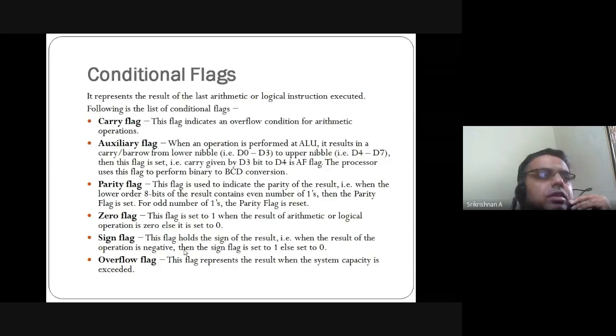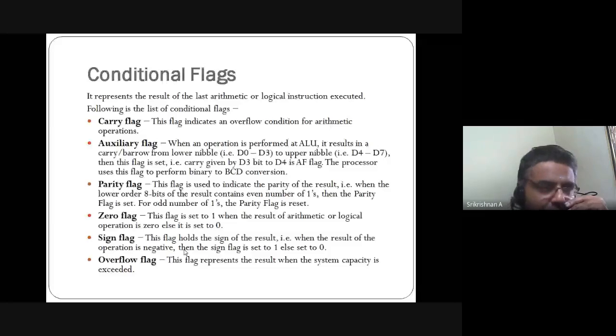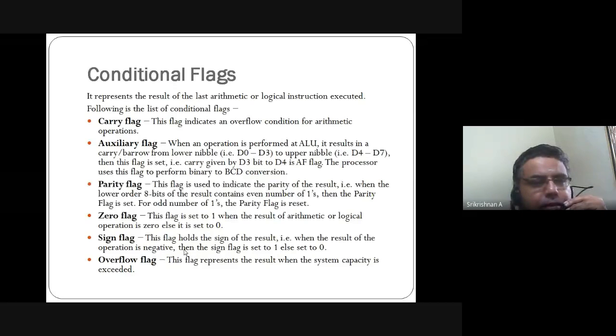This is also part of the flag register. Next, the zero flag. This flag is set to 1 when the result of an arithmetic or logical operation is 0. Suppose I perform subtraction of two numbers, 1111 1111 minus 1111 1111. Obviously, you get the answer 0000 0000. The entire result is 0, so the zero flag is equal to 1. For any other result, the zero flag is equal to 0.